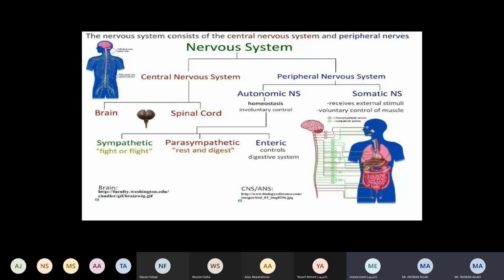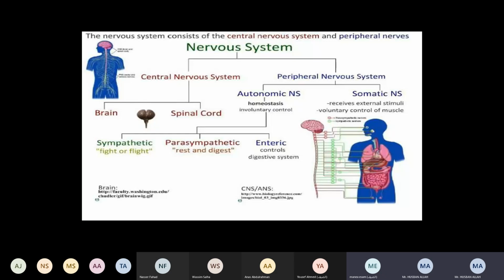Look here. If you look at the nervous system, this is the flow chart of the nervous system. The nervous system is divided into two main types: the central nervous system and the peripheral nervous system. The central nervous system is made from the brain and spinal cord, which we studied in this lesson. Next lesson we have the peripheral nervous system.